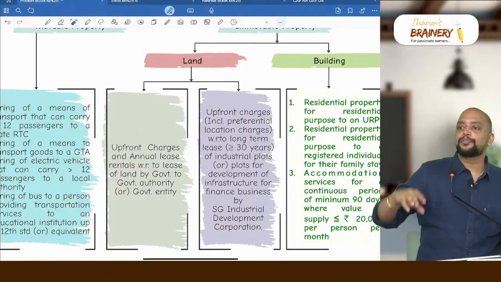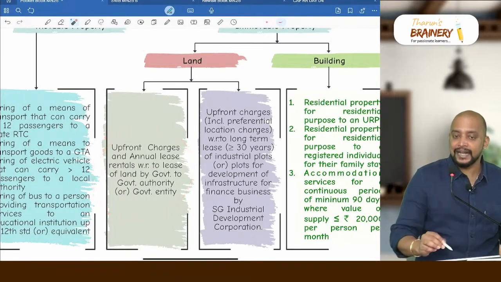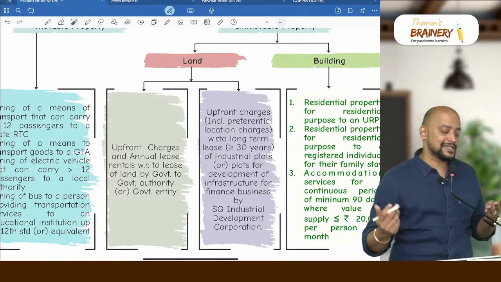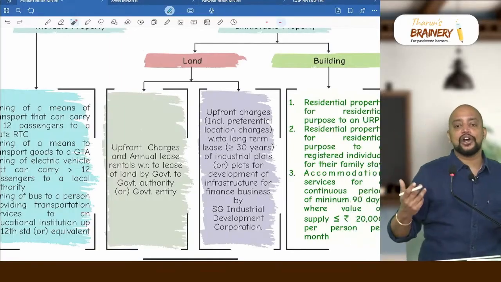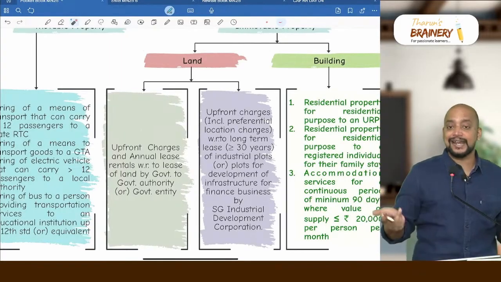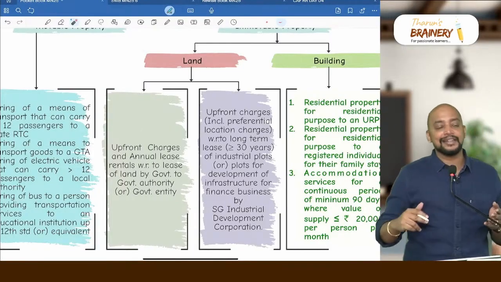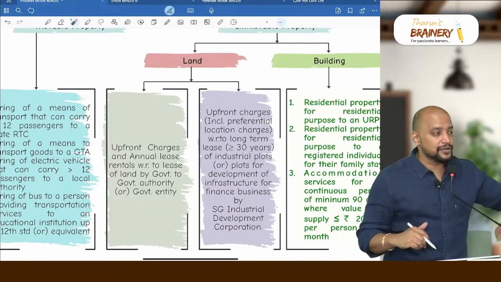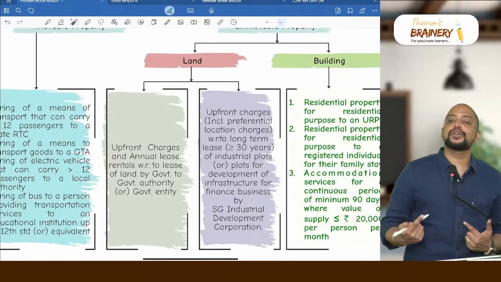And next, third point, what is the type of land? In case of first exemption, any land. But in the second exemption, it will be industrial plots or plots for development of infra for finance business. Then fourth point, what is the type of lease? First exemption, either long term lease or short term lease. Whereas in the second exemption, it should be a long term lease greater than or equals to 30 years. And then what is exempted? In the first exemption, both upfront charges as well as annual royalty. But here only upfront charges, including preferential location charges.